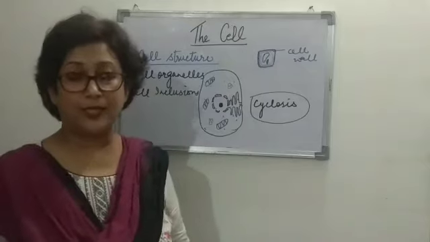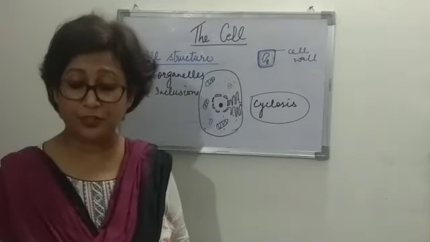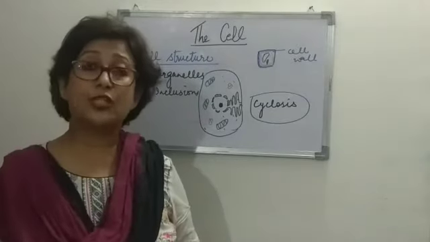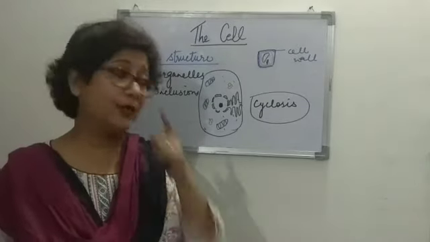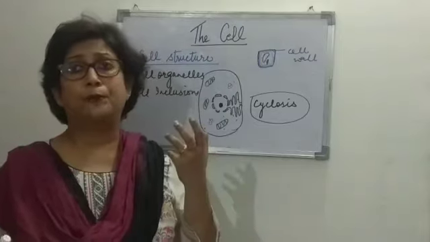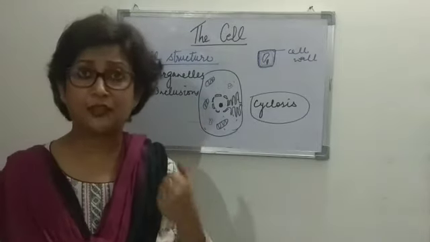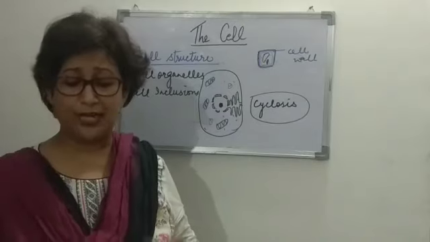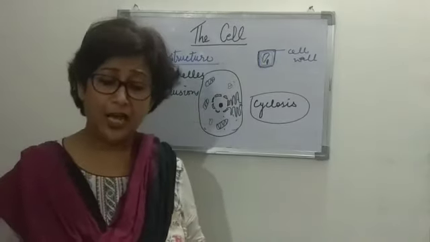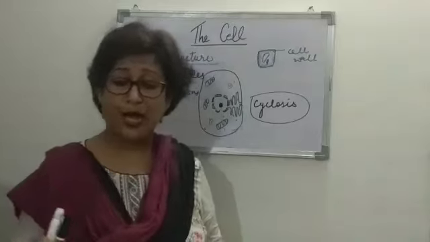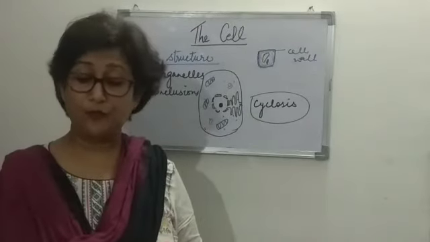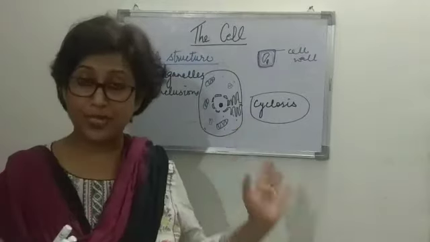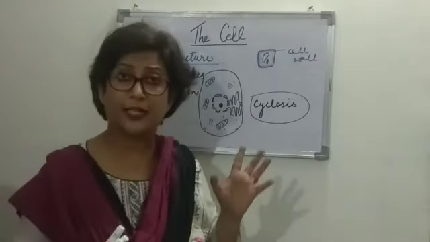Of course, we know the nucleus is the carrier of hereditary information because it carries the DNA with it. It controls the cell metabolism; all the metabolic activities or reactions that take place inside the cell are controlled by the nucleus. It helps in the synthesis or formation of DNA, RNA, formation of ribosomes, and also in the control of reproduction.